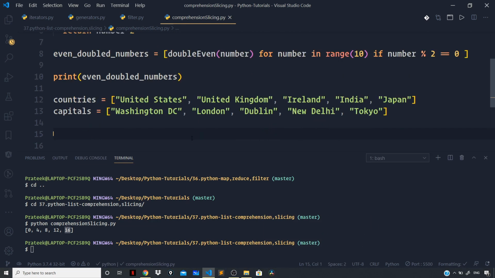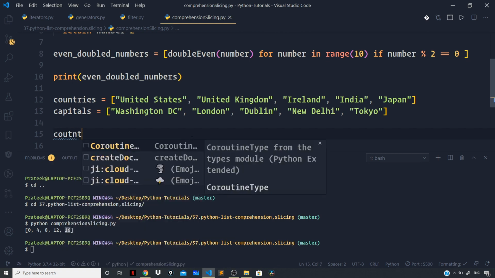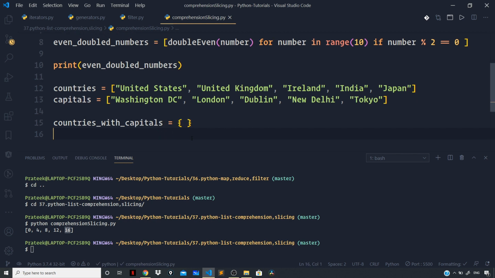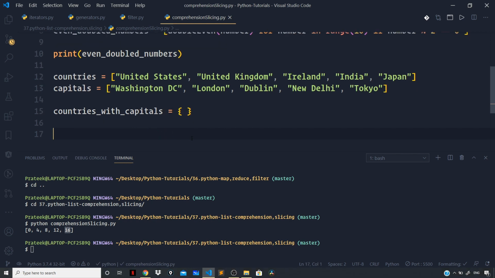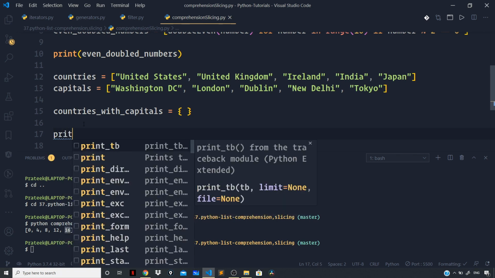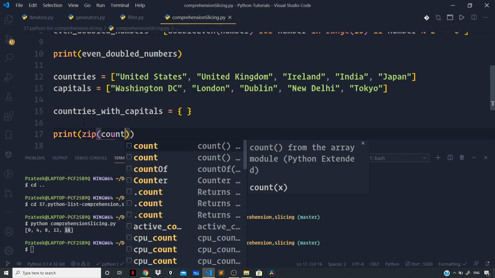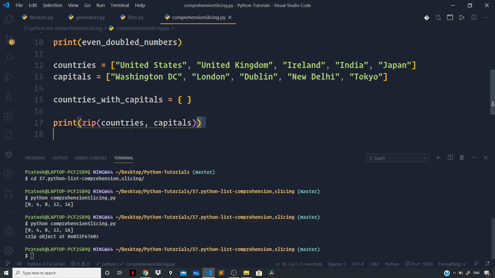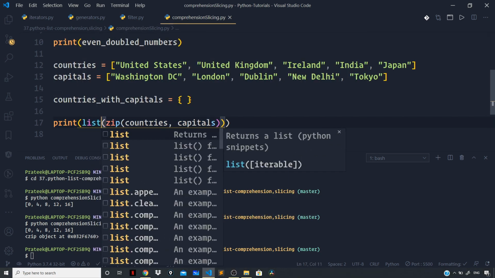Now let us define a dictionary, and I will name it countries_with_capitals, and set that to empty curly braces like this. Now there is a special function called the zip function that will combine these two lists. So we can say print zip countries and capitals, and let us run the file to see what we get. Let us transform this to a list, because currently we are getting a zip object, to see what it holds.